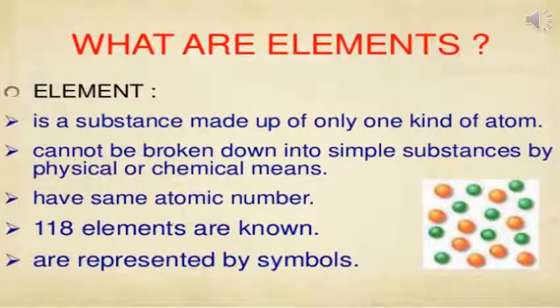An element is a pure substance that is made up of only one kind of atoms and cannot be broken down into simpler substances. Example: carbon, sodium, silicon, aluminium, silver, gold, oxygen, chlorine, and many more.